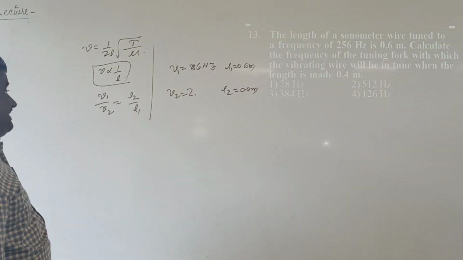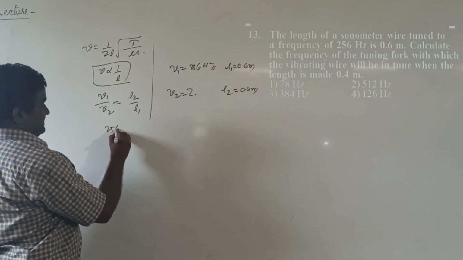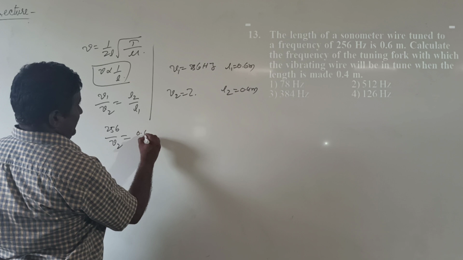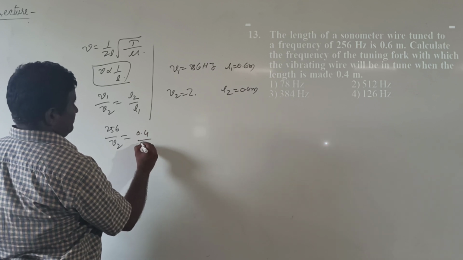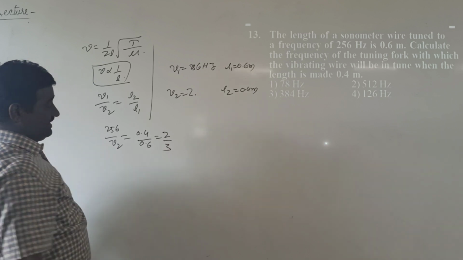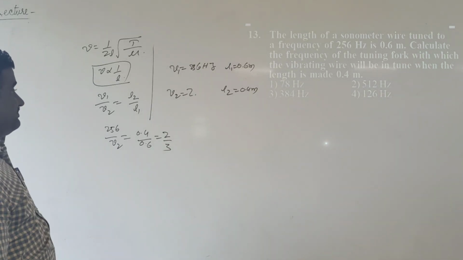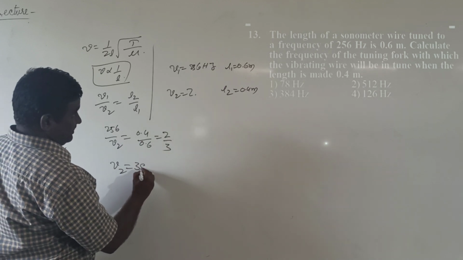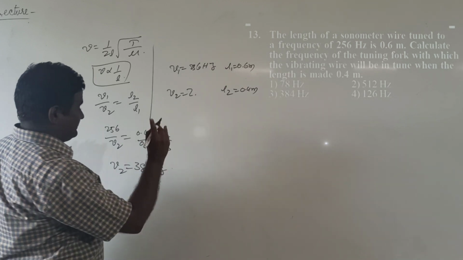Substitute the given values here. 256/ν2 equal to 0.4/0.6, it is equal to 2/3. After substitution and calculation, the frequency ν2 equal to 384 Hz.